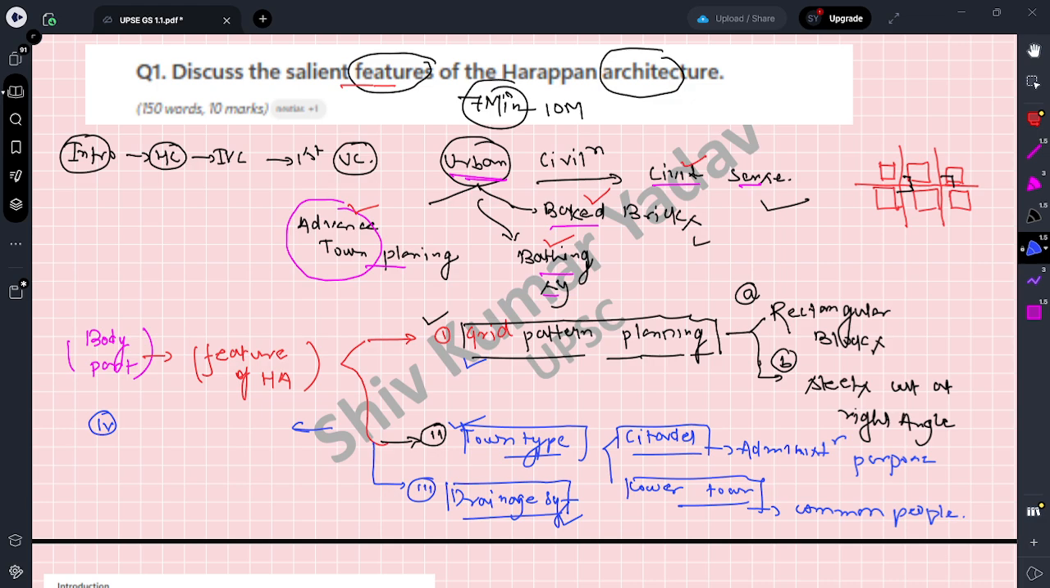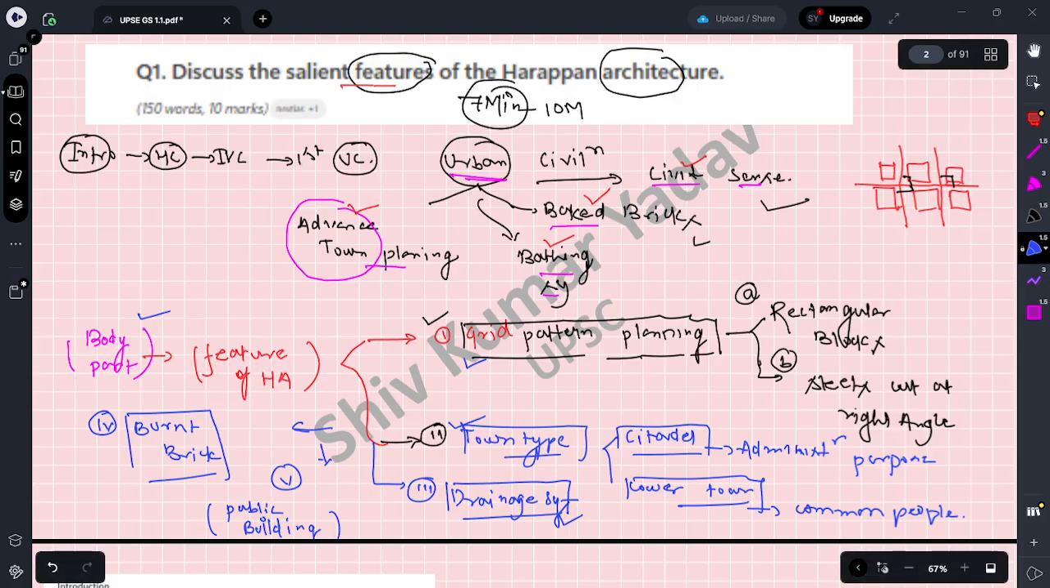Use of burnt brick. So, burnt brick. Okay, this is the fourth point for what we call kacha house and pakka house. So for the pakka house and public buildings also, domestic architecture also. Next, this is the body part. Okay, so next I used to write public buildings. Public buildings in the sense that is for the official work.